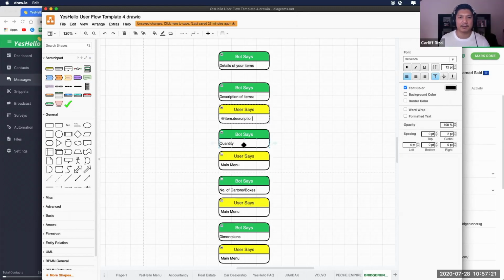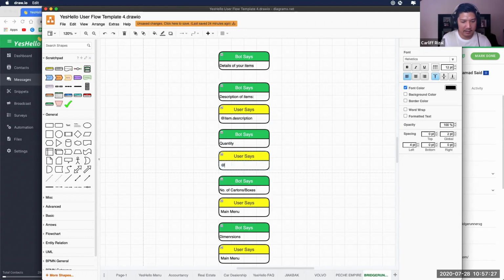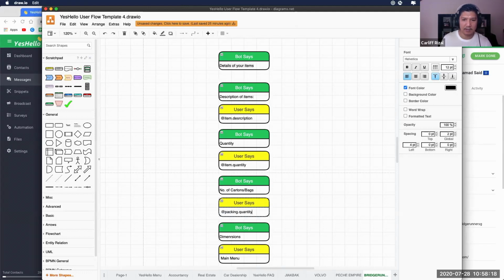Description, perfect. Okay, then it goes in here and this one is quantity. So we want to save it in item dot quantity. Yes. Item dot quantity. Okay, and then this one, what is the name? Item dot cartons, dot bags. Sorry, this should be packing quantity. Packing quantity, okay. Packing dot quantity. Alright, nice.